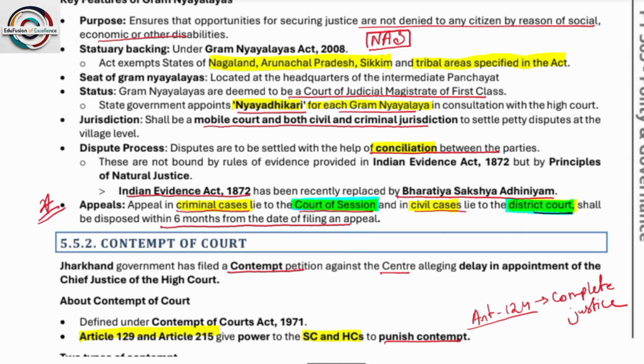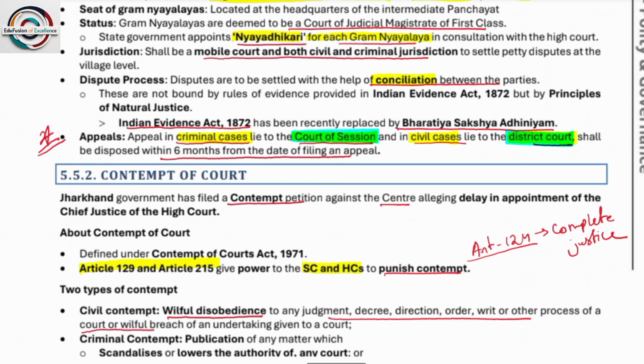Next is the dispute process. Disputes are to be settled with the help of conciliation between the parties. These courts are not bound by rules of evidence and work by the principle of natural justice. I hope in the recent topic we have seen that tribunals depend on natural justice. So it is also part of the dispute process. Gram Nyalaya also depends on the principle of natural justice and is not bound by rules of evidence. Appeal in criminal cases lies to the court of session and in civil cases to the district court, and shall be disposed of within 6 months from the date of filing. So appeal from Gram Nyalaya goes to the district courts.